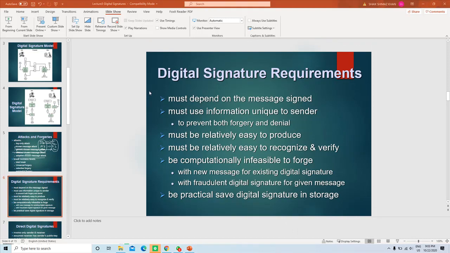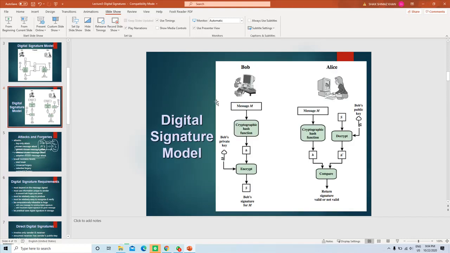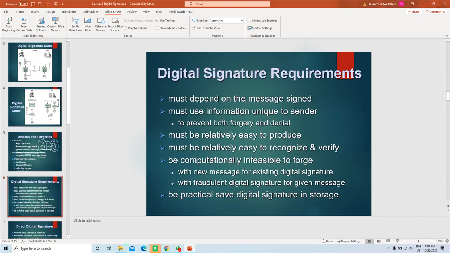Continuing the digital signature chapter, let us discuss the digital signature requirements. The digital signature, when computed, depends on the message. The message is going to be the input. It's hashed and encrypted using the private key. So it must depend on the message signed, and also must use information unique to the sender.